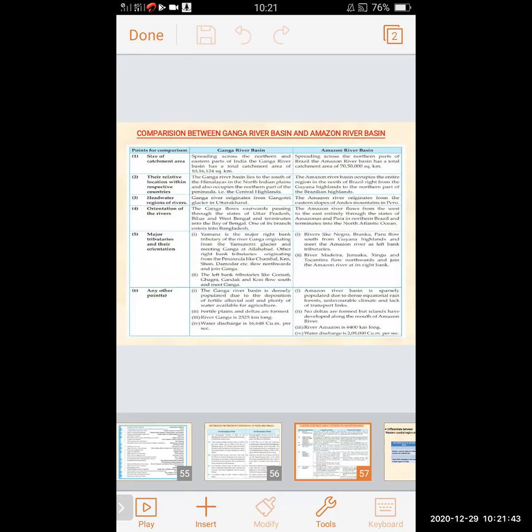Other tributaries like Chambal, Ken, Shon, Damodar flow northwest and join Ganga. The left bank tributaries like Gomati, Ghagra, Gandak, and Kosi flow south and meet Ganga.